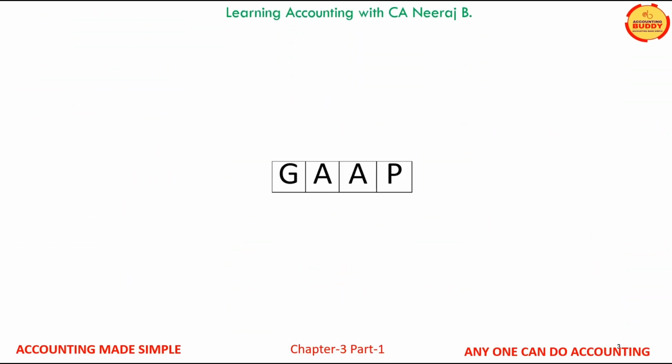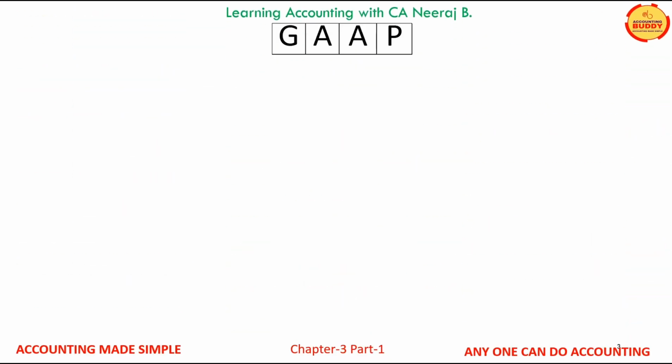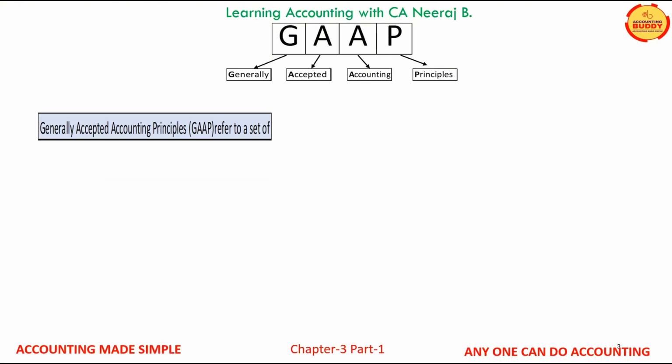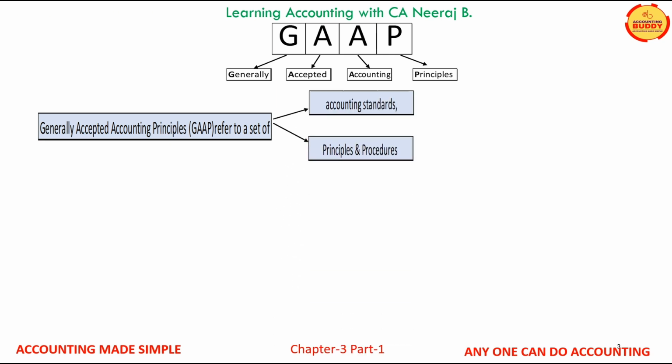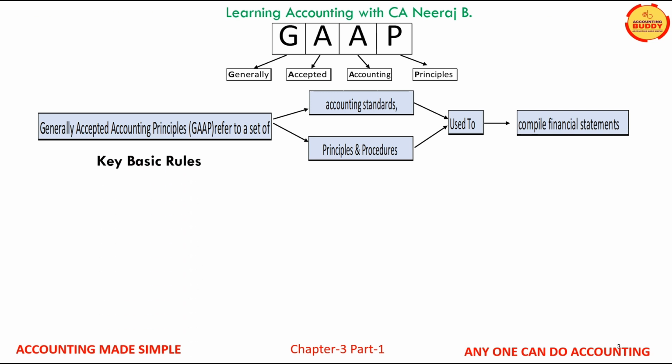Let us now understand the word GAAP. It is generally accepted accounting principles. As the name indicates, it is a set of universally accepted accounting standards, principles, and procedures to be used to compile the financial statements. Let us now learn a few basic key rules for accounting.